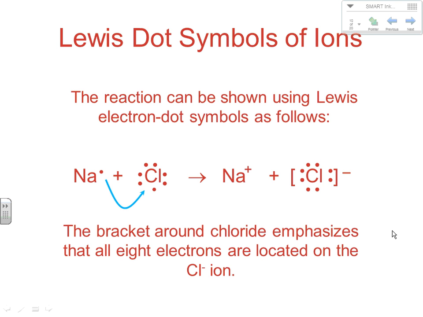They attract each other. So the bracket around the chloride really emphasizes that all 8 electrons are located around the chloride ion. So they're localized around the chloride, and therefore it has a -1 charge.